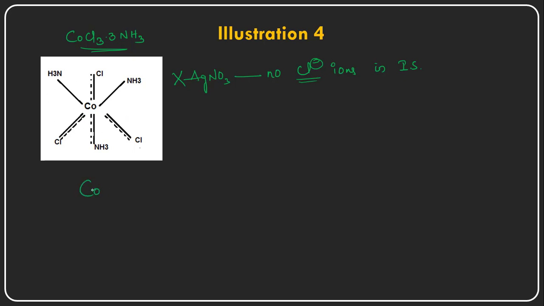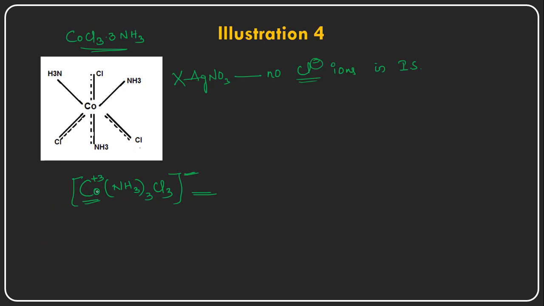The molecular formula of this particular complex is NH3 taken 3 times, and all the 3 chlorides are inside the square bracket only. There are no chlorides in the ionization sphere, and this particular complex is not carrying any charge, so it is a neutral complex. But here cobalt is carrying an oxidation state, that is +3. How is it carrying a +3 oxidation state?